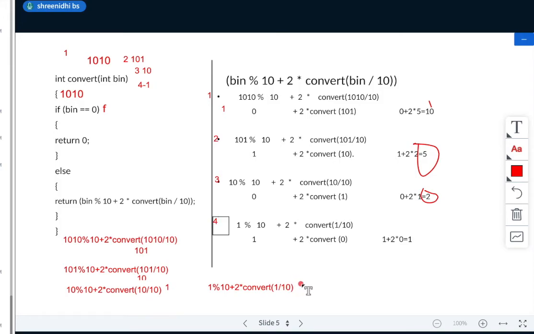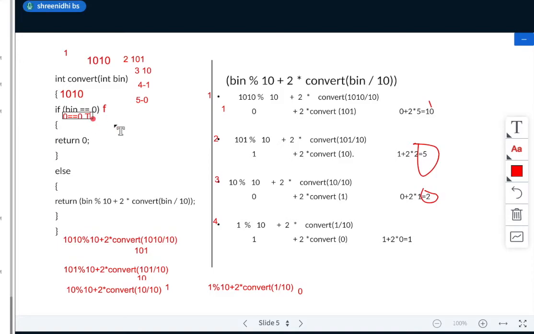Convert is a recursion function. Now what is 1 divided by 10? Reply fast. What is 1 divided by 10? It will be 0. So 0, correct? No. See, everyone listen now. Fifth time I'll pass 0 here. So what happens when I pass 0 here? The condition will be, let's say, 0 equal to 0. The condition will be true.